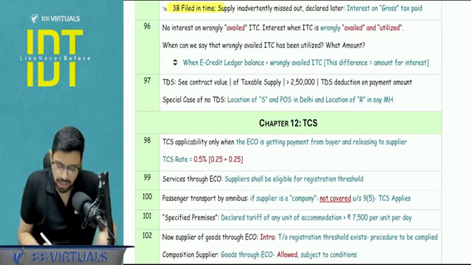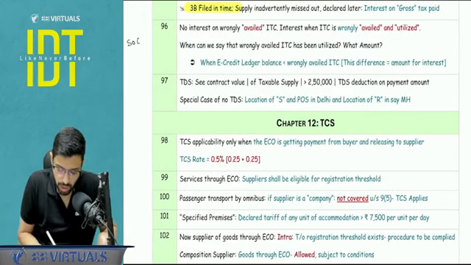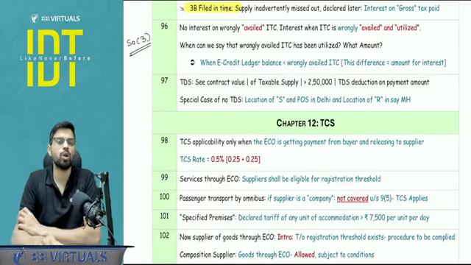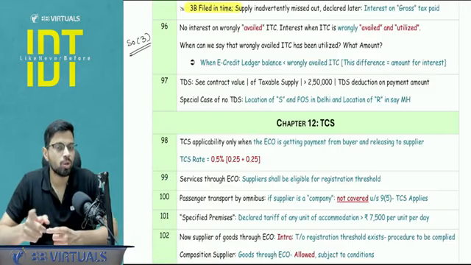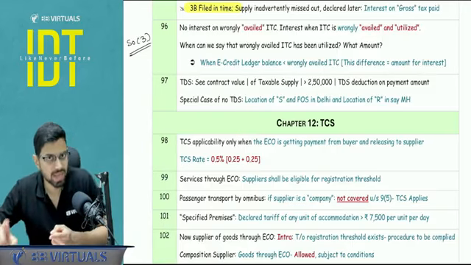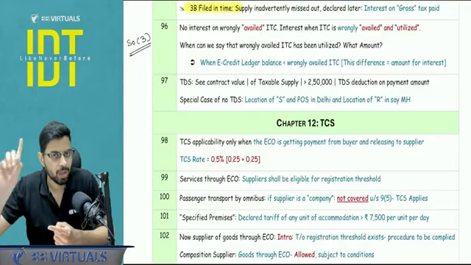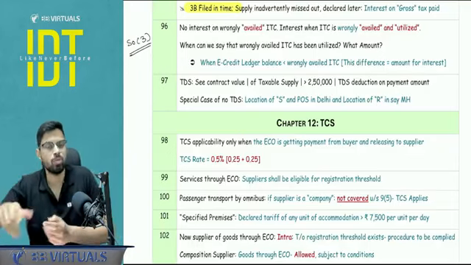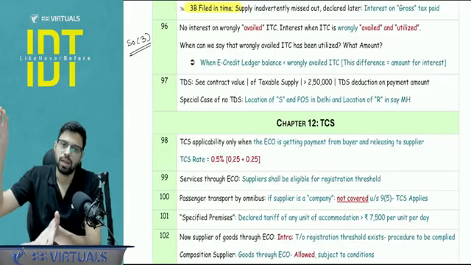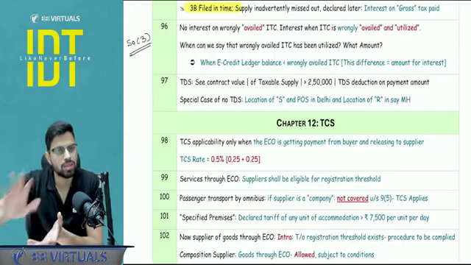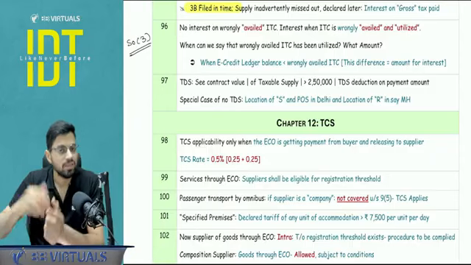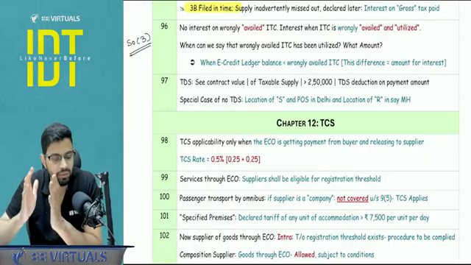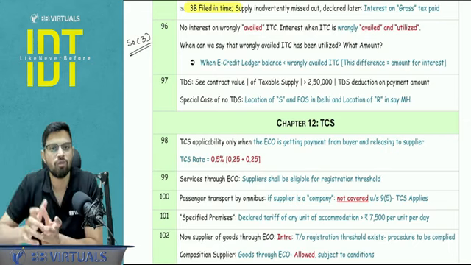Next. Now section number 50 subsection 3, very important. We talk about the wrongly availed and utilized ITC. So point to be noted is the interest is not on wrongly availed but rather wrongly availed and utilized ITC. Two questions pop up. Question number 1, how will we come to know that the wrongly availed ITC has been utilized? Because ultimately we have one ITC ledger. The correct ITC is also going there. The wrong ITC is also going there. And second, if the answer to question number 1 is yes, that the wrongly availed ITC has been utilized, how much of it is utilized?